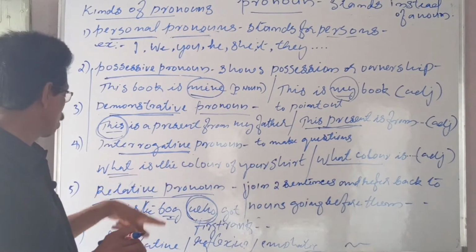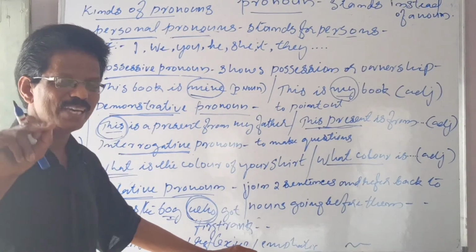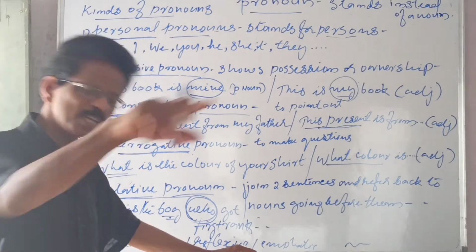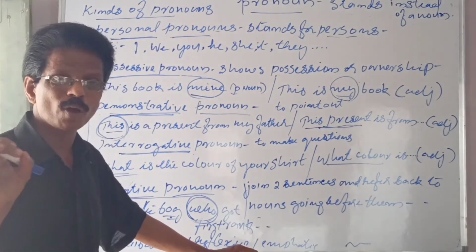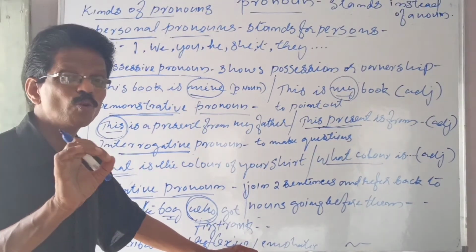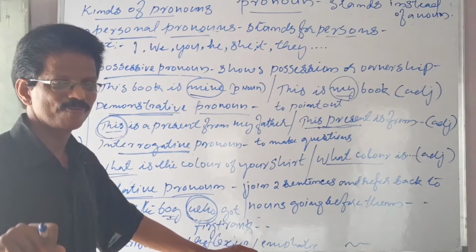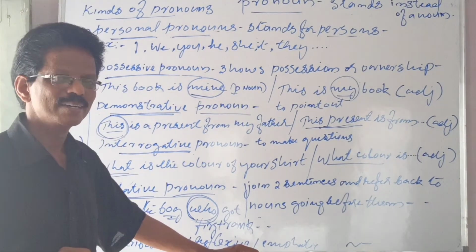Now actually one more is there, distributive pronoun. Each of these boys. See, it means one at a time. Everyone is mentioned one by one, and it is singular also. Each of these boys. See, each stands for each of the boys.